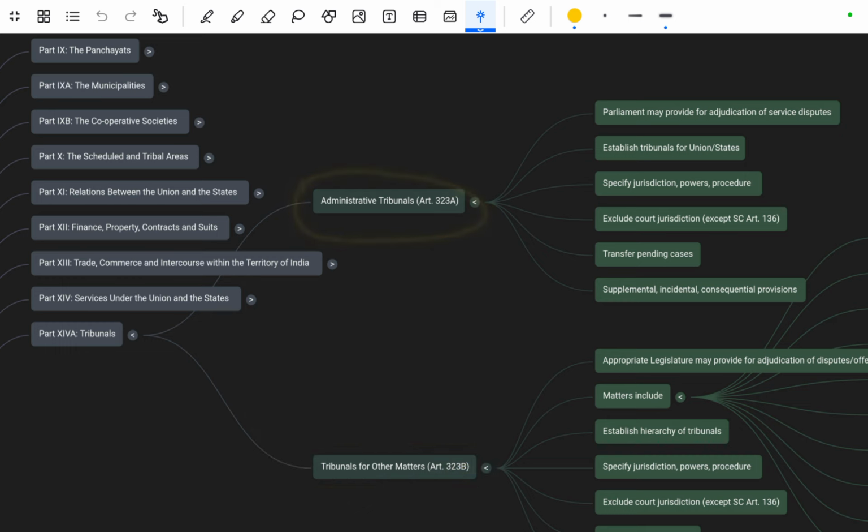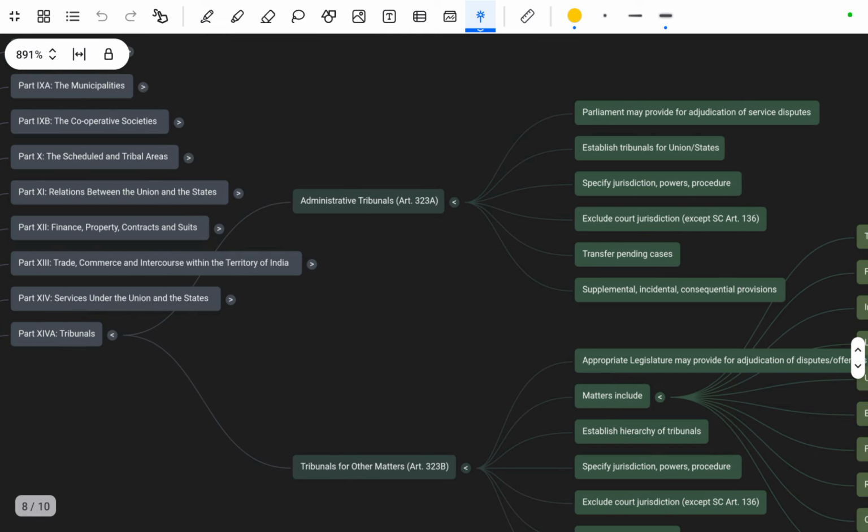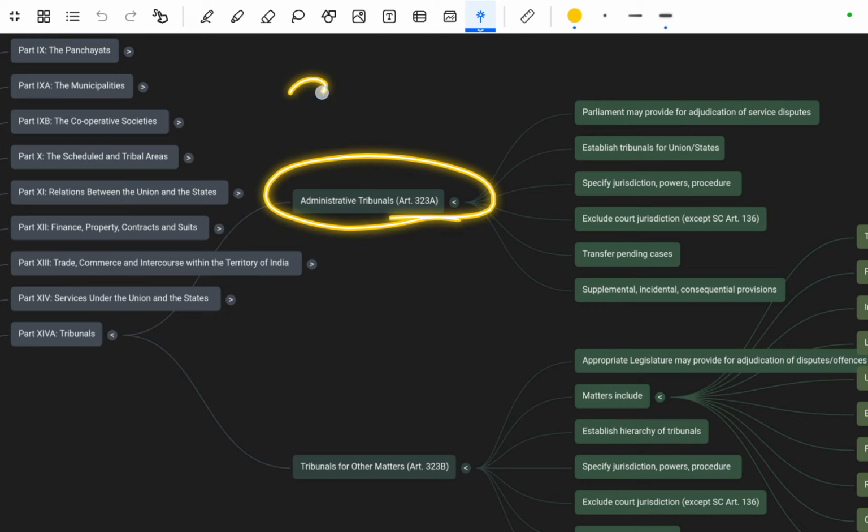Administrative tribunals can only be constituted by the Centre or Union, while the tribunals for other matters can be constituted by the Union or the States. You have to remember this, it can be asked in our upcoming examination. There is no doubt that this is a very important topic that you have to remember. So let's move toward Article 323A, that is about the administrative tribunals.